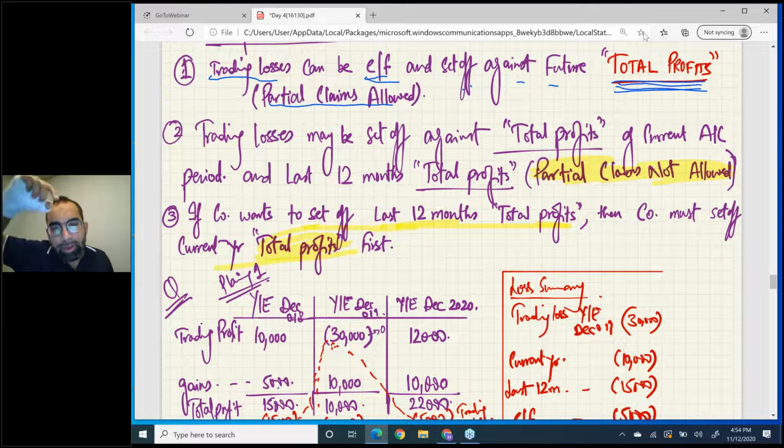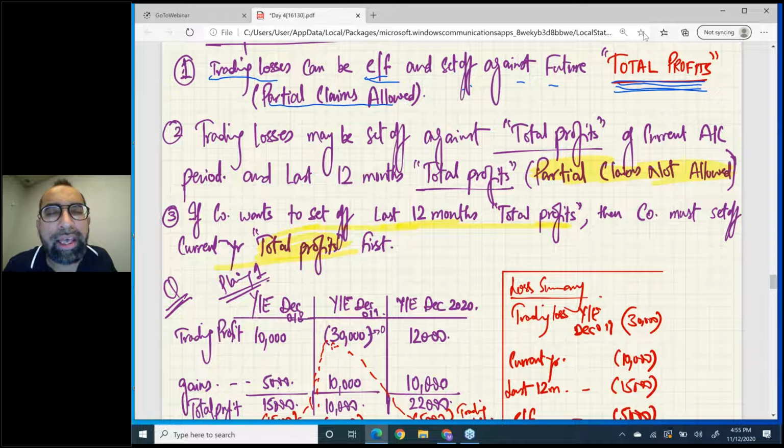But for current year and 12 months back, no partial claims are allowed. That means if you want to do current year and 12 months back set off, sometimes you may have to waste your QCD.